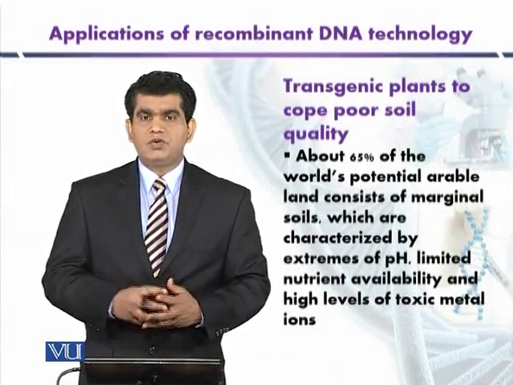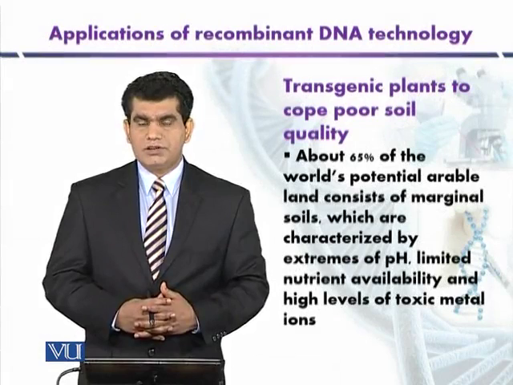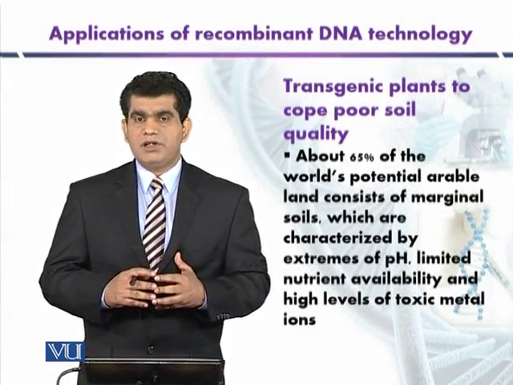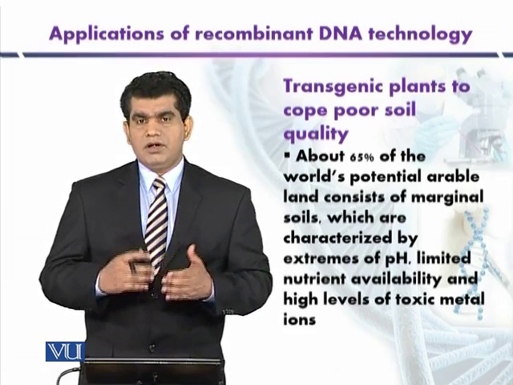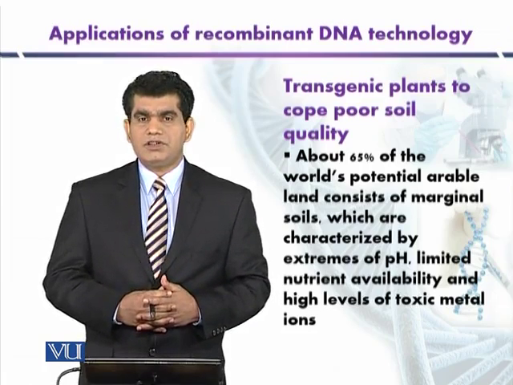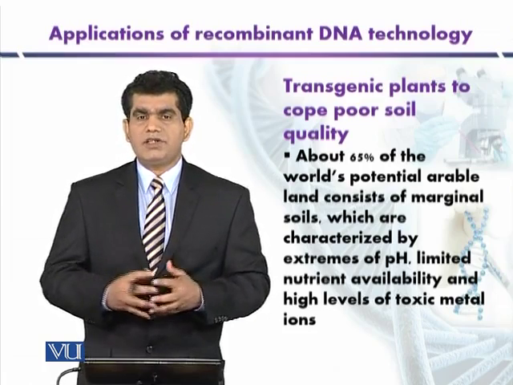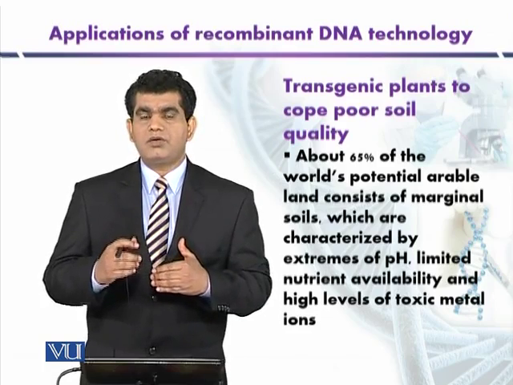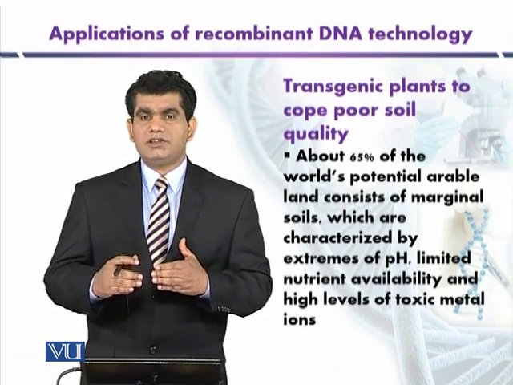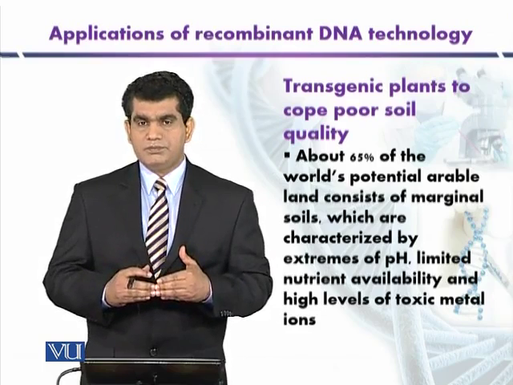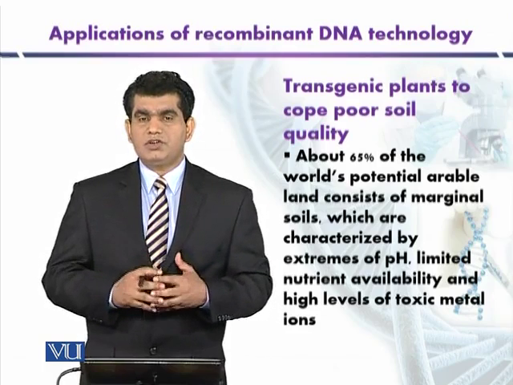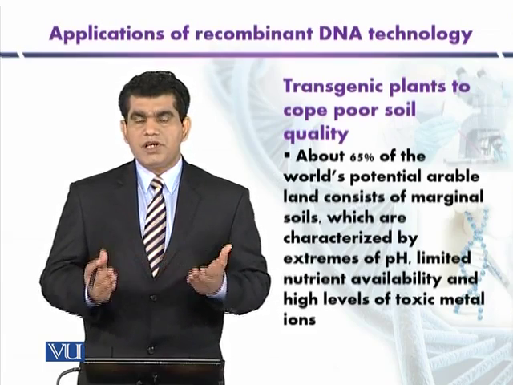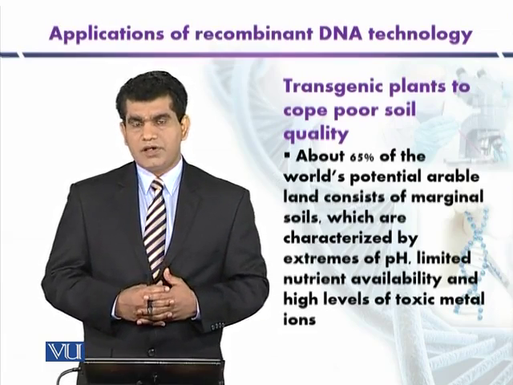Transgenic plants to cope with poor soil quality. About 60% of the world's arable land is not suitable for the cultivation of plants, or one can say that these are the marginal soils. All the plants can grow there, but the yield is not high or optimum. And such marginal soils are due to some extreme pH or other environmental factors.